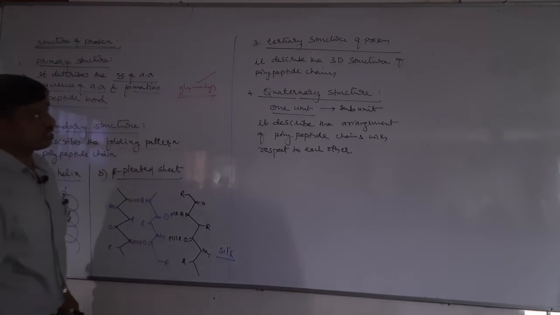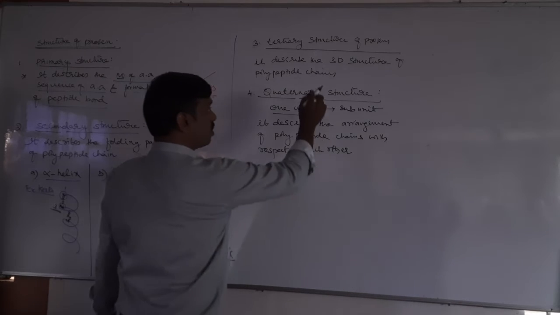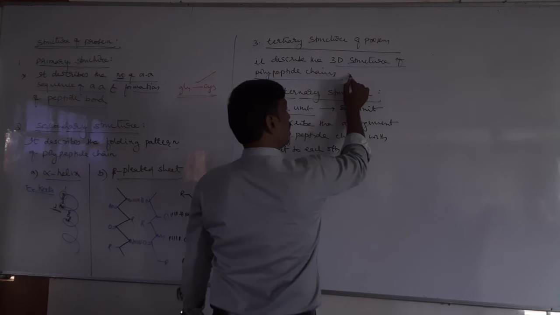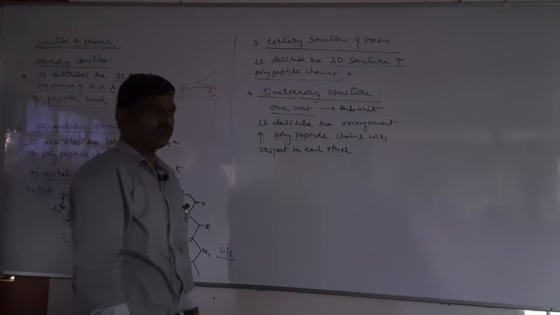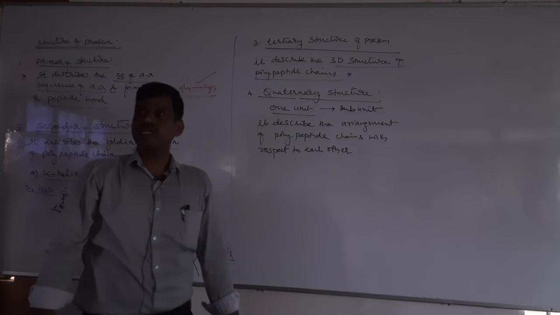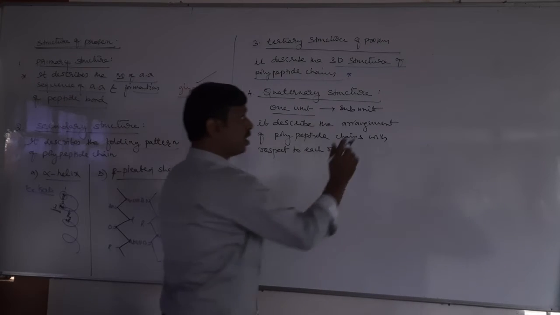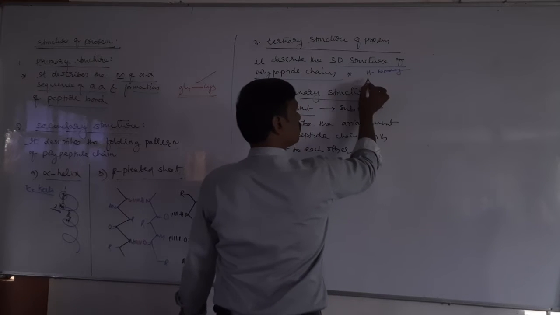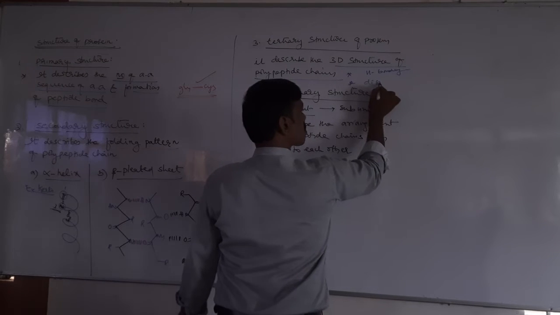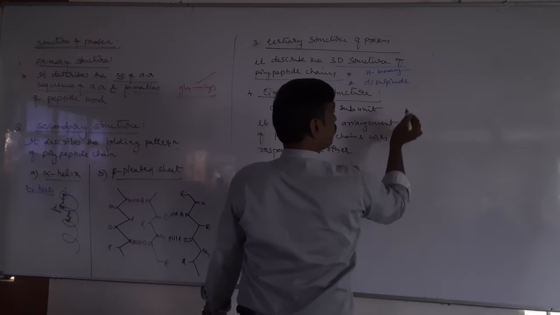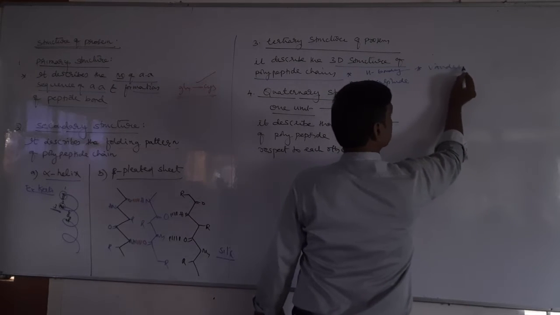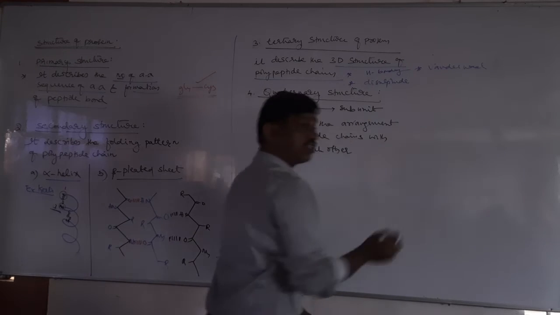Next is tertiary structure. This tertiary structure describes the 3D structure of the polypeptide chain, and most important is by which bonds it is stabilized. That is important. It was a previous question. Tertiary structure is stabilized by which bonds? One, it is stabilized by hydrogen bonds. Two, it is stabilized by disulfide bonds, and it is also stabilized by van der Waals bonds. That means van der Waals bonds are also present in tertiary structure.